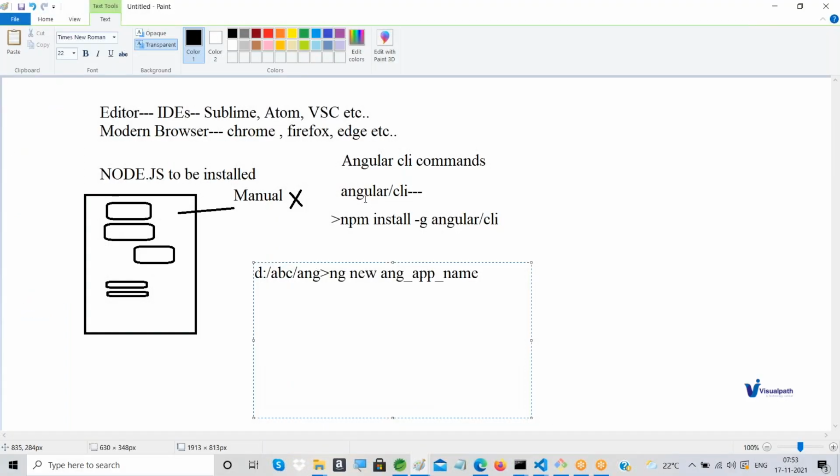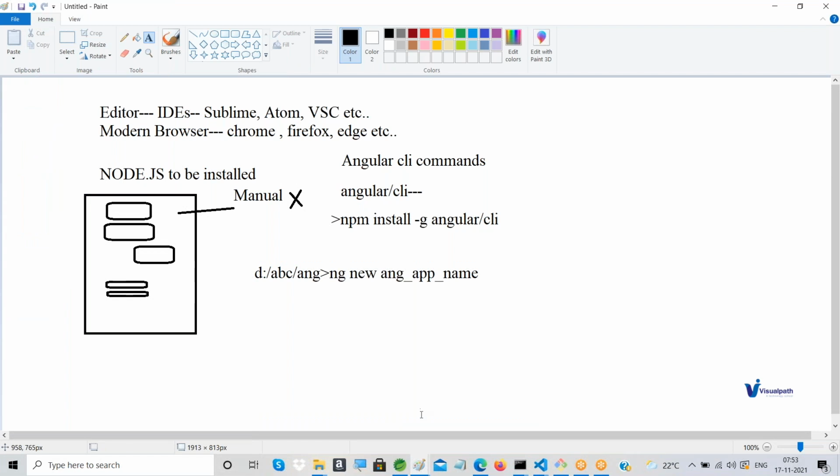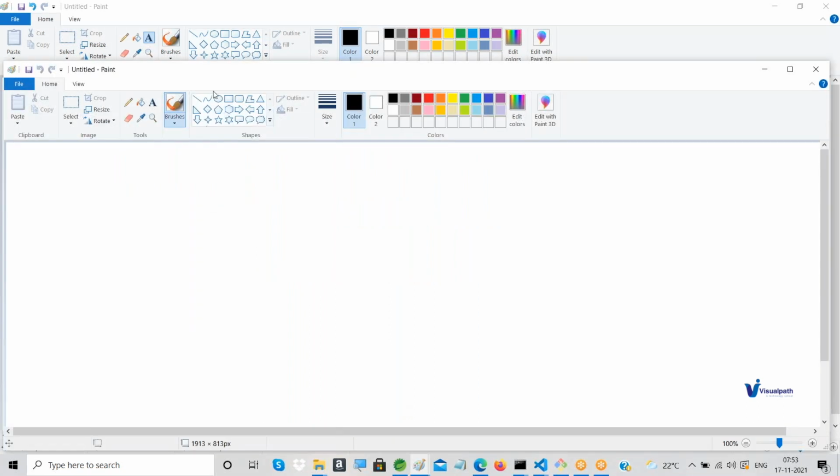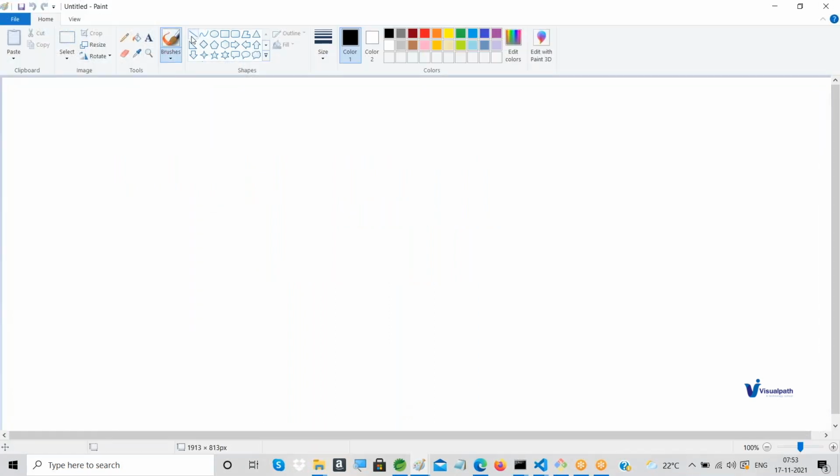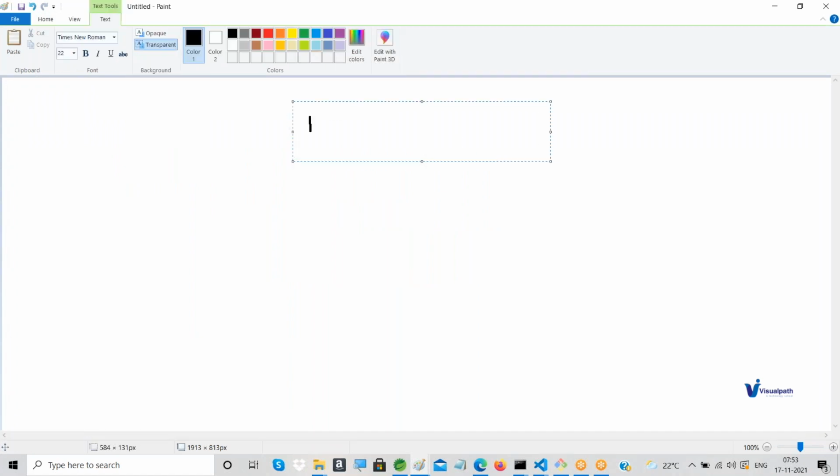To help you understand in a better way, I'll try to draw something here. Assume this is the app component.